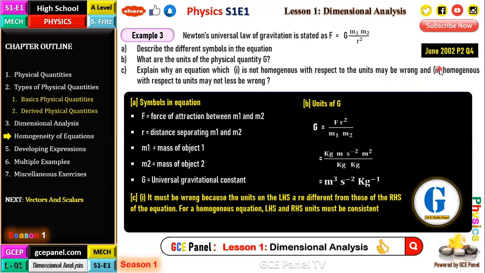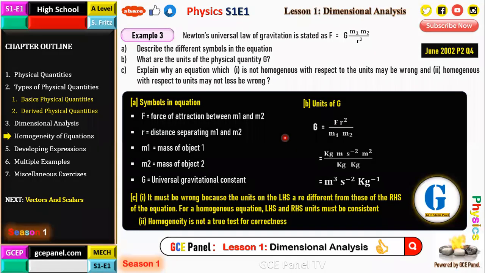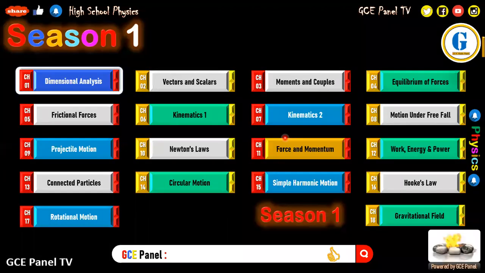Now the second part of C: if the equation is homogeneous with respect to units, it may not necessarily be right. It may still be wrong because homogeneity, as we previously saw, is not a true test for correctness. All right, that was example 4.